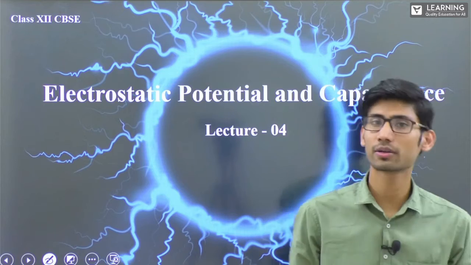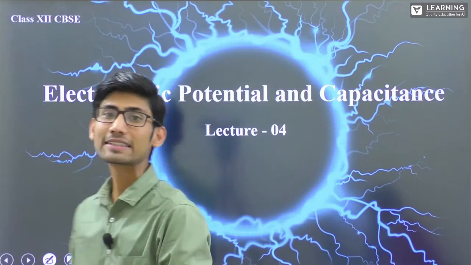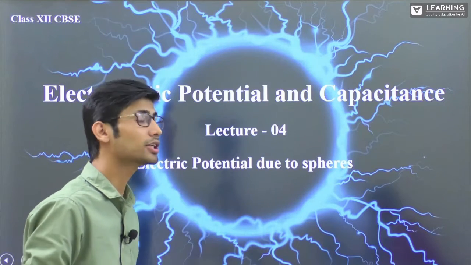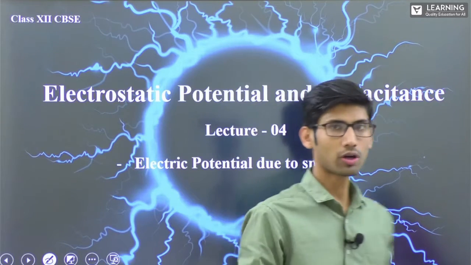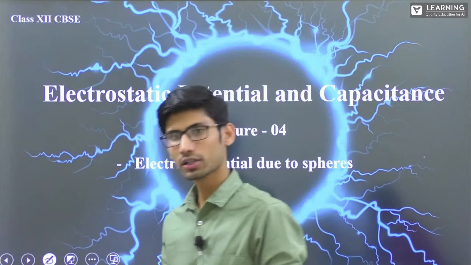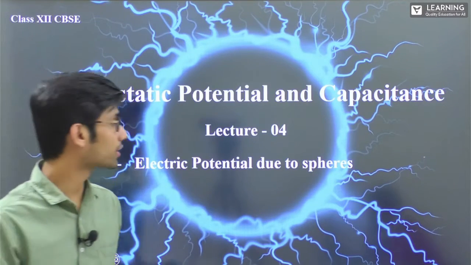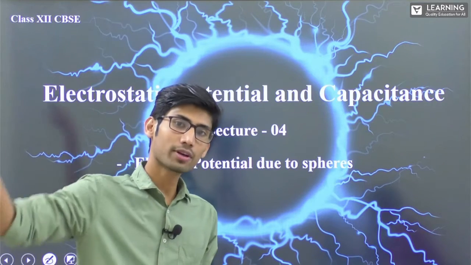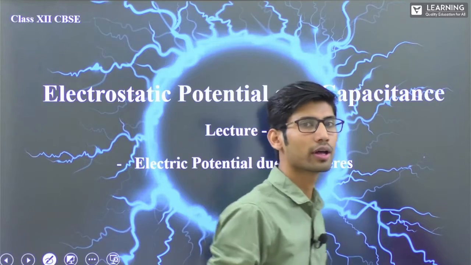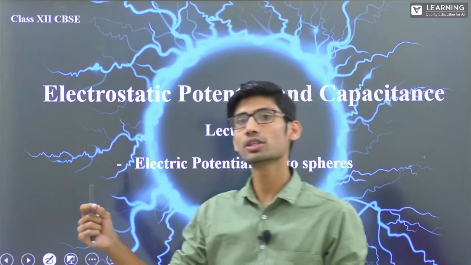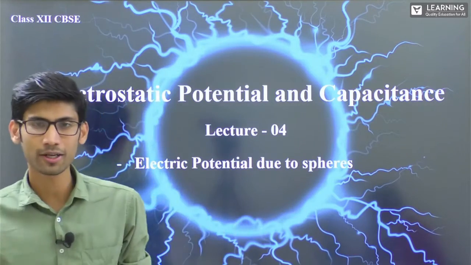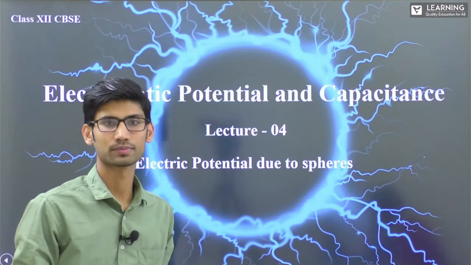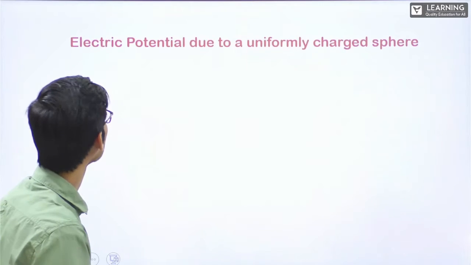We were doing electrostatic potential and capacitance, and this is lecture number 4. In this lecture, we'll be talking about electric potential due to spheres. So for now, we understood electric potential. We understood the relation between electric potential and electric field. Now using that relation only, we will find electric potential due to spheres. If you remember chapter number 1, where we found electric field due to spheres, now using that electric field, we will find electric potential due to spheres. All right, let's get started.